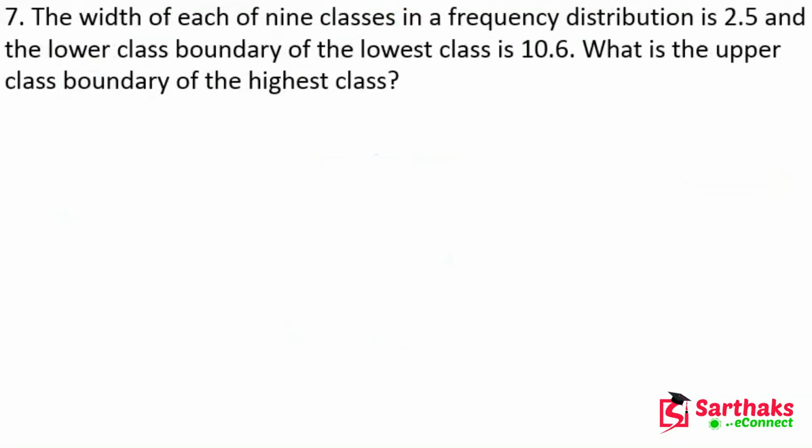Now the next question: the width of each of 9 classes in a frequency distribution is 2.5 and the lower class boundary of the lowest class is 10.6. What is the upper class boundary of the highest class? Here the width of each class is 2.5, which is given.